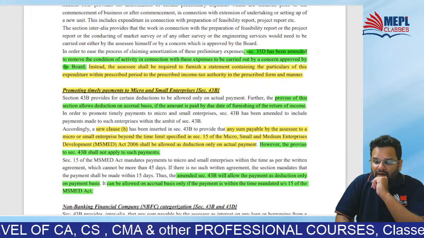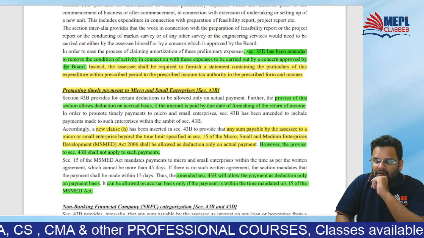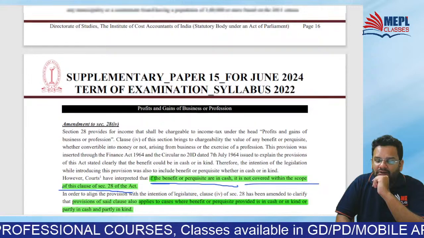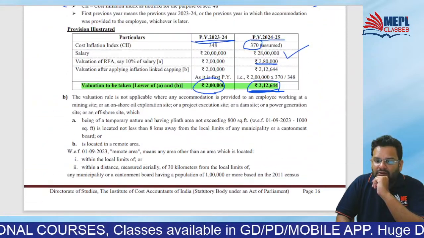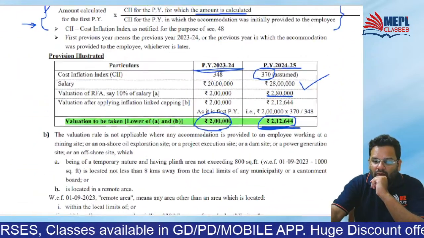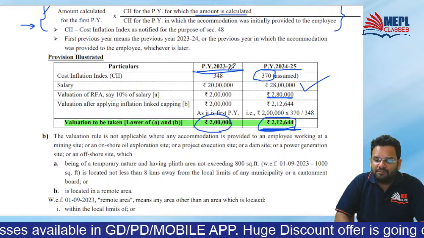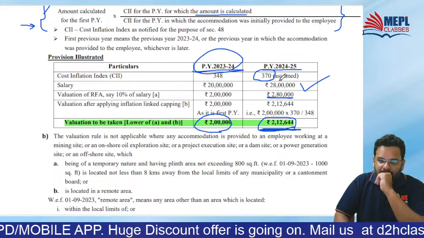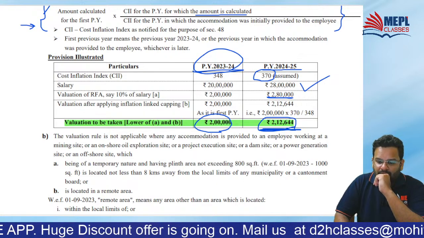Okay. Komla is asking about the earlier question, right? No, it is not 24-25. It is 23-24. 23-24 is the first PY. Clear?